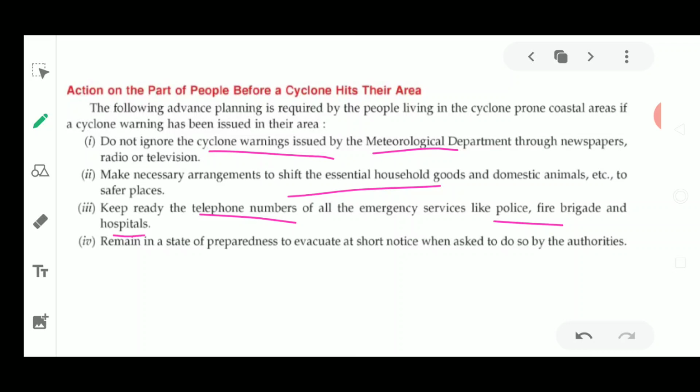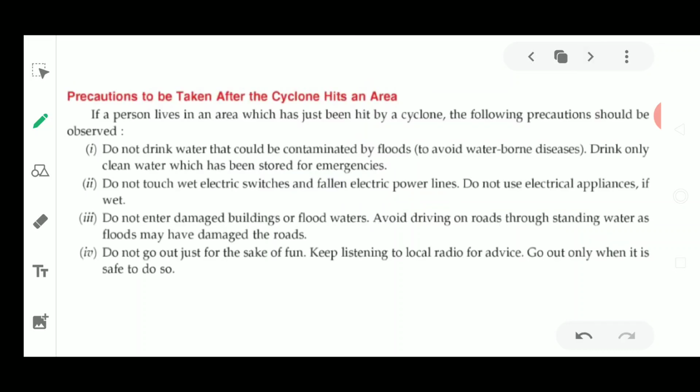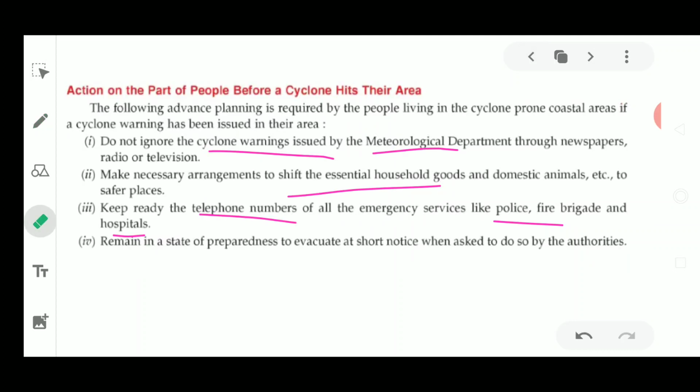The next thing is to remain in a state of preparedness and evacuate at short notice when you are asked to do so by the authorities. If cyclones are coming, we should be ready to evacuate the place. This evacuation is very much required, because a cyclone is not going to see whether people are living there, or whether animals or plants are there. It is going to hit everything which comes in its way. So we should evacuate the place. At least life could be saved, and then we could construct our property again. Similar actions should be taken when cyclonic conditions arise.